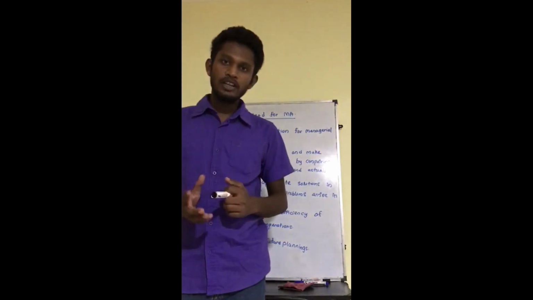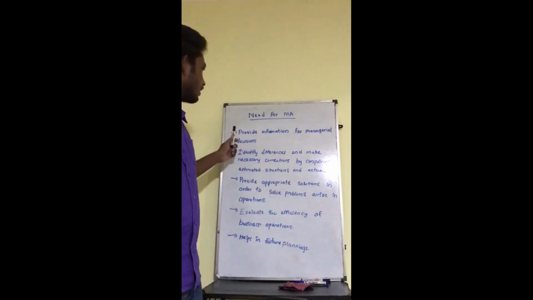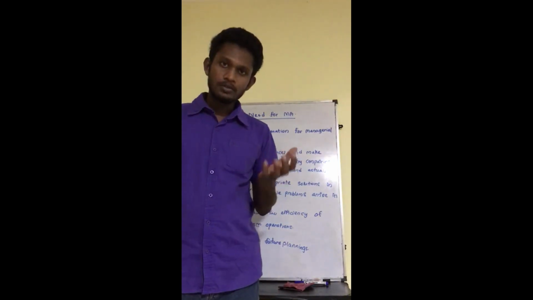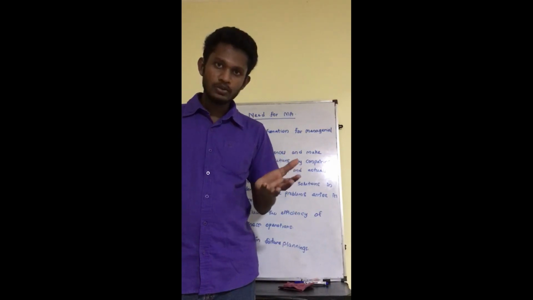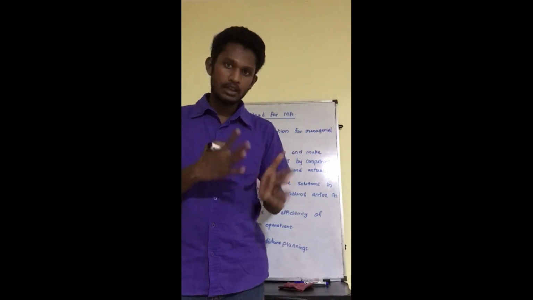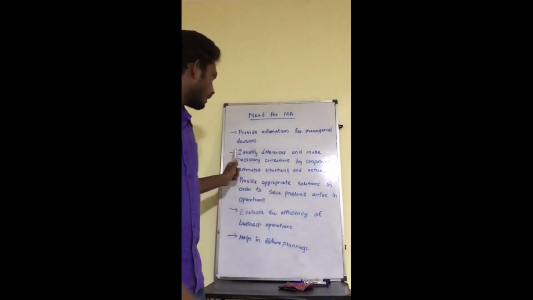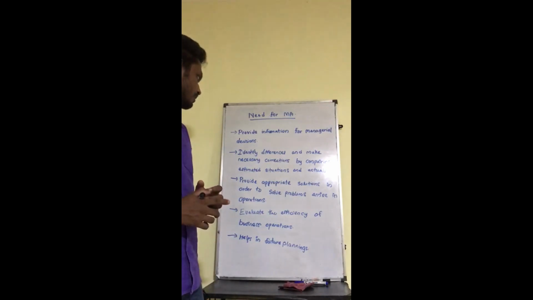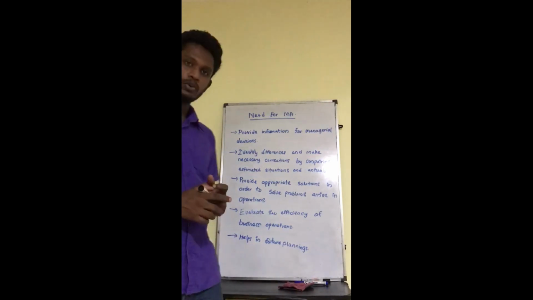If we talk about the need of management accounting, number one, provide information for managerial decisions. These techniques can be used to choose the best alternatives to perform within the company. Next, identify differences and make necessary corrections by comparing estimated situations and actuals.